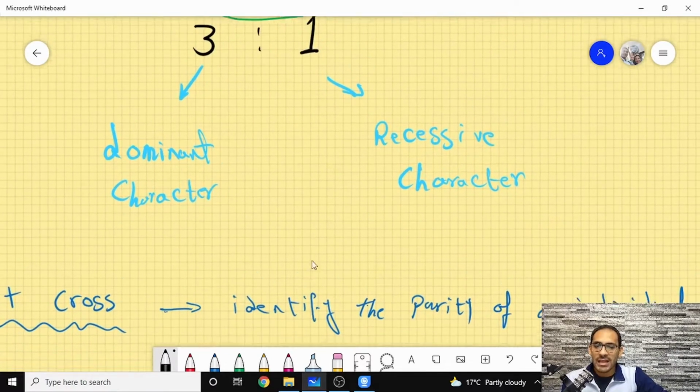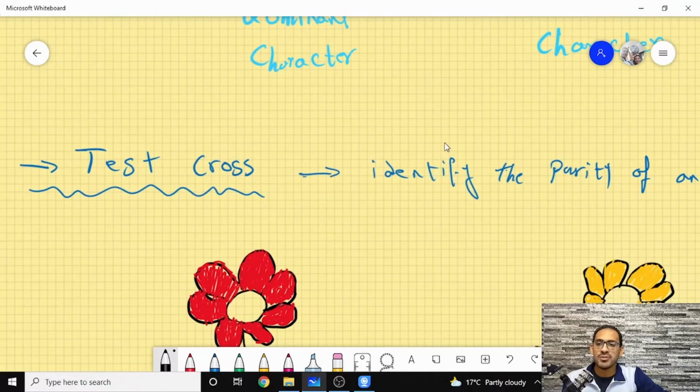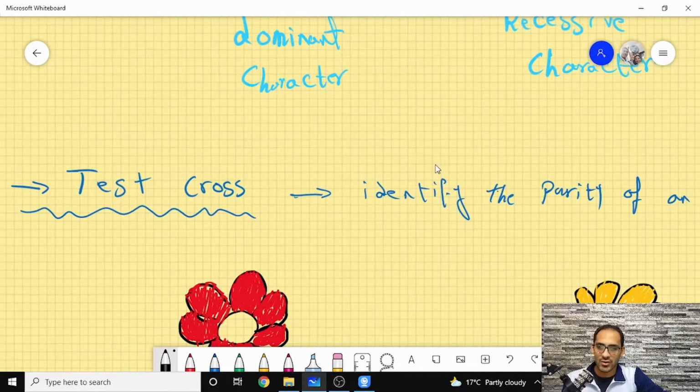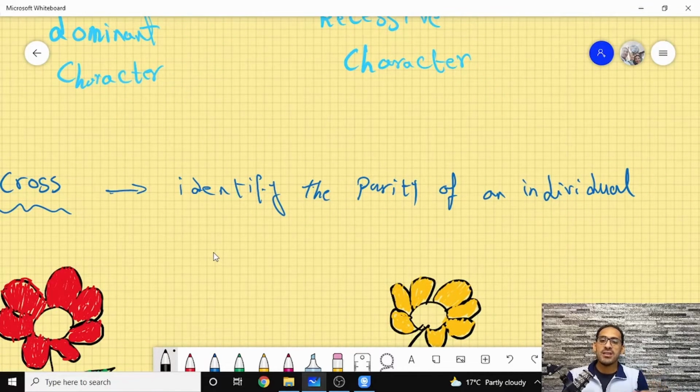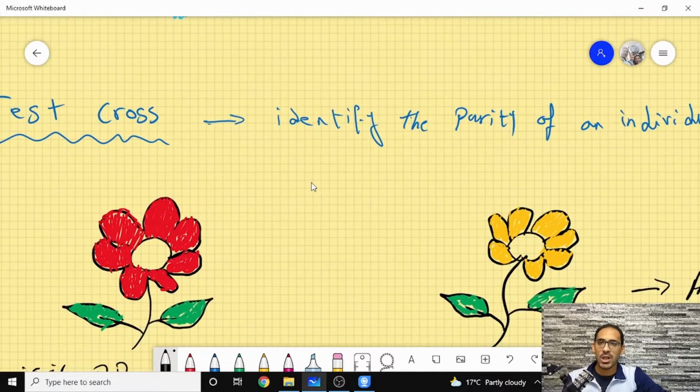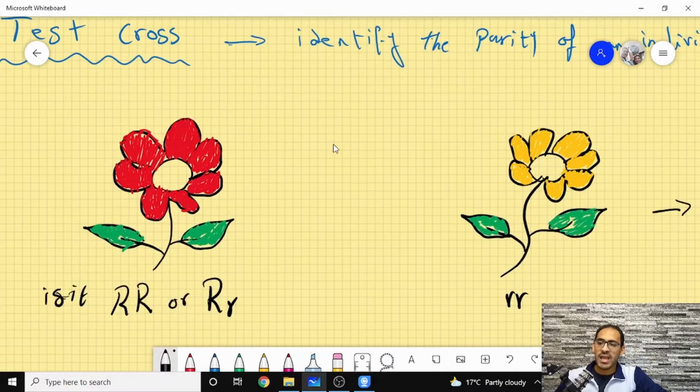That led to another experiment by Gregor Mendel that we call the test cross. The idea of the test cross is that I can identify the purity of an individual, whether that individual is completely homozygous, or completely pure, or it is a hybrid. So in that case, if I have a red flower, and the red color here is the dominant form, and I have another flower which is a yellow flower, and the yellow color is the recessive form.